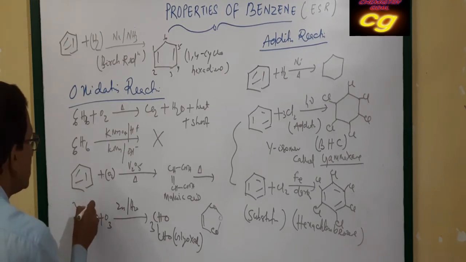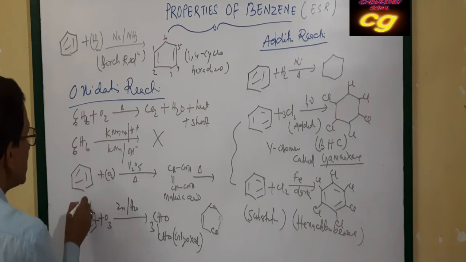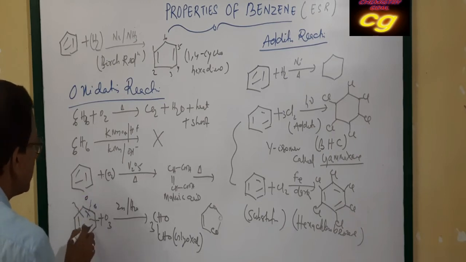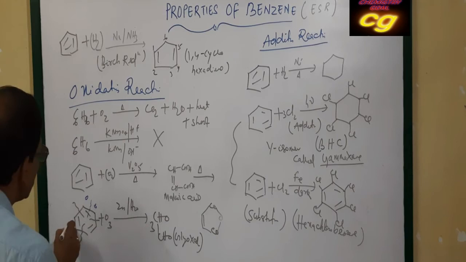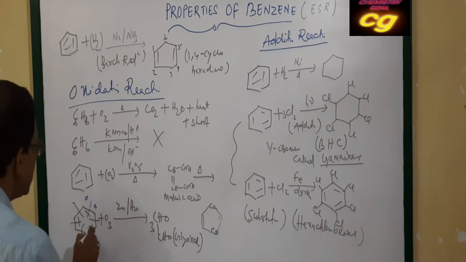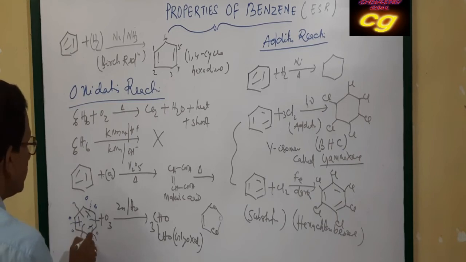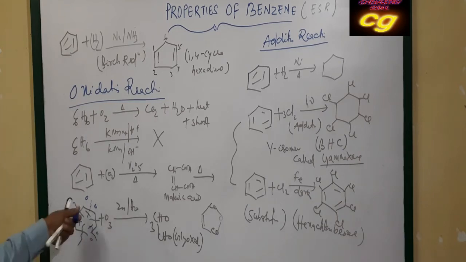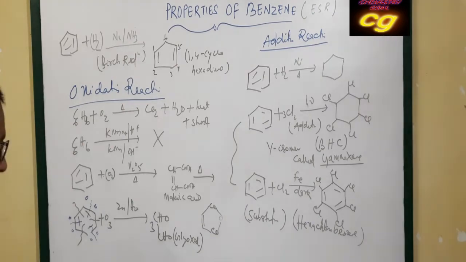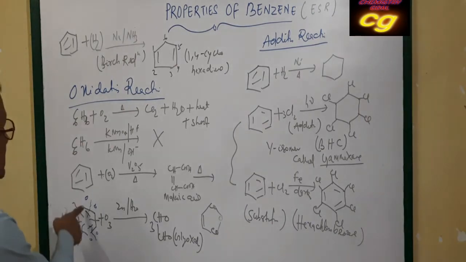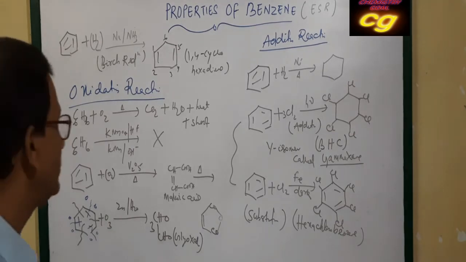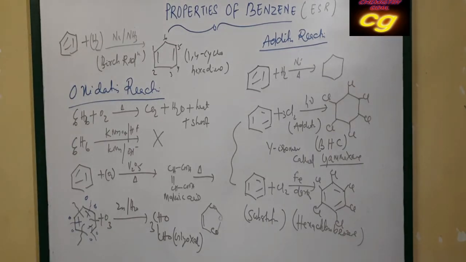This double bond converts to O on this side, and this double bond breaks, and here also breaks, here also breaks. So O, O, O, O. So resulting in CHO on this side, CHO on this side, and forming how many? 3 molecules of glyoxal are formed from benzene.